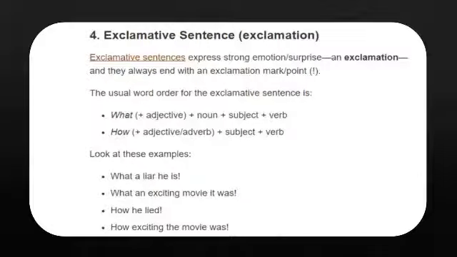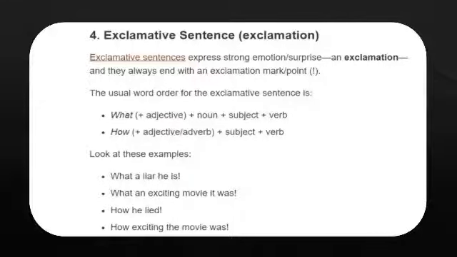Now we come to the fourth type of sentence, that is exclamative sentence. Exclamative sentences express strong emotions or surprise. An exclamation, and they always end up with an exclamation mark. The usual word order for the exclamative sentence is what plus adjective plus noun plus subject plus verb. How plus adjective or adverb plus subject plus verb.